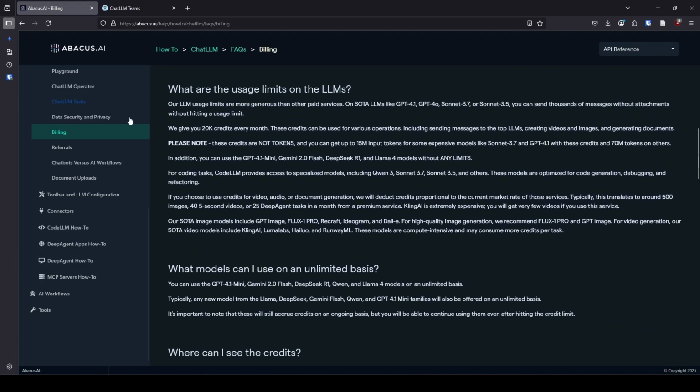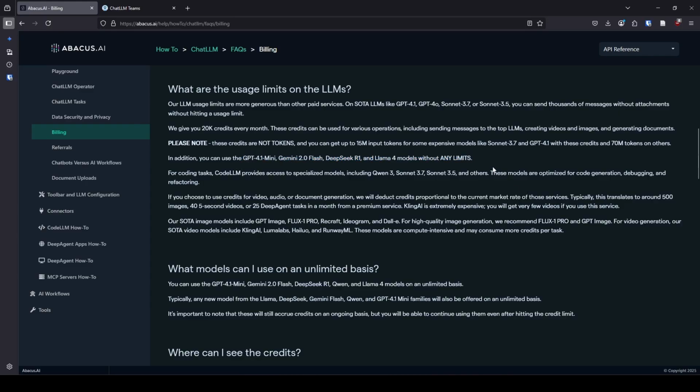So here's what they say. 20,000 credits per month, and the usage varies depending upon the model. But here's the important bit that I always want to highlight to people. You can use GPT-4.1 Mini, Gemini 2.0 Flash, DeepSeek R1, and Llama 4 without any limits. There were some concerns of what happens if I'm using this and then all of a sudden I'm out of my credits and I don't want to use it anymore. According to this, you can use these other models without any problems.